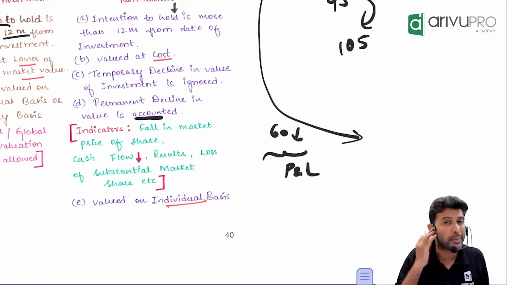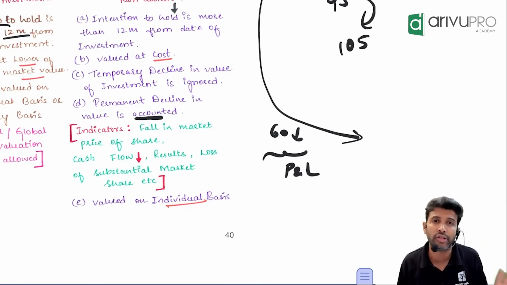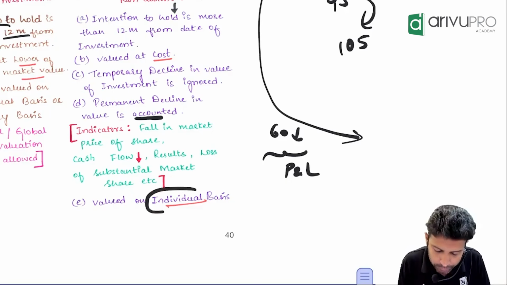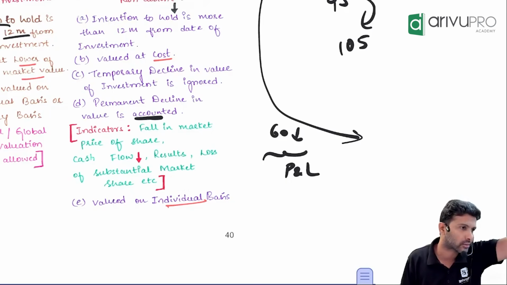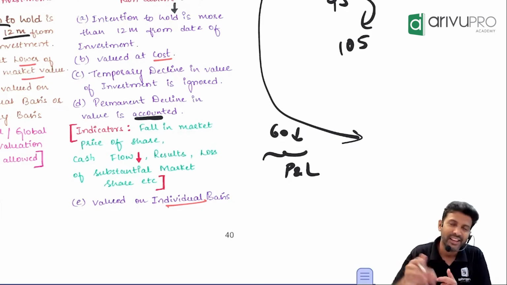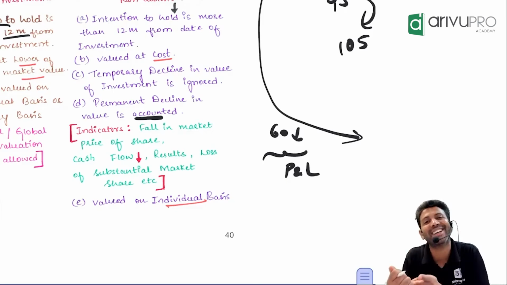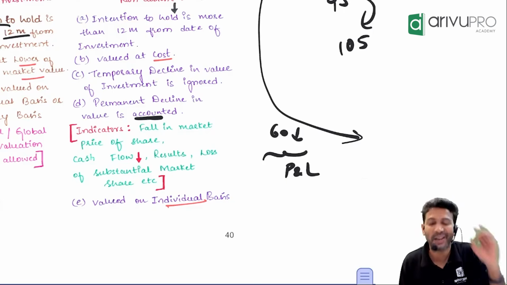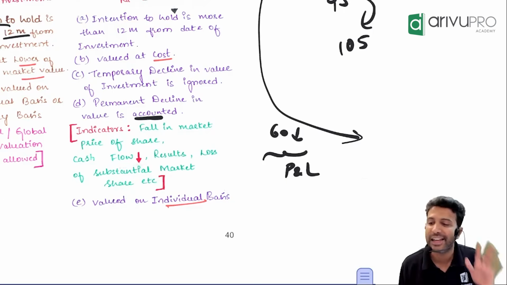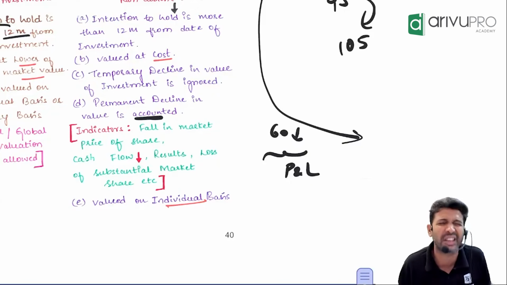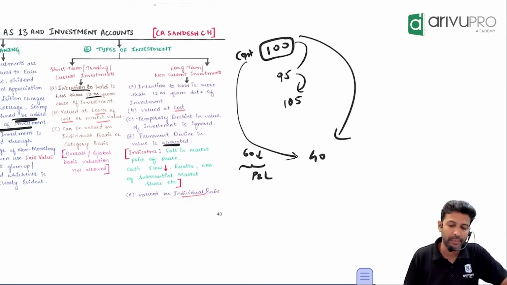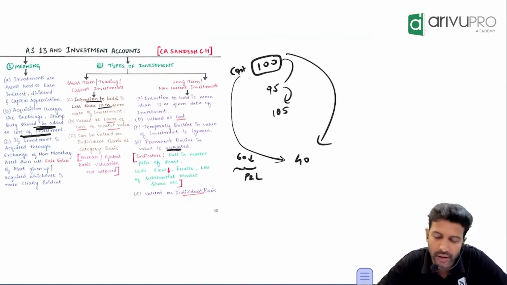Since long-term investments are of significant value and a lot of importance, AS 13 allows long-term investments to be valued only on an individual basis. Short-term is individual or category, whichever is less. You can either go for category valuation or individual valuation. But for long-term investment, you'll always value on an individual basis. No groupism. Category-based valuation is not acceptable because of the sheer size. Long-term investments will usually be big in number. Hence, they've recommended this. Again, just a quick run-through is good enough.